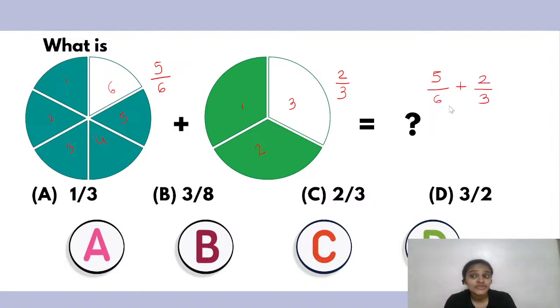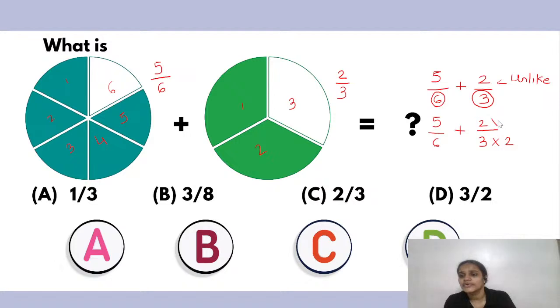So now when we have to do addition, we have to look at the denominators. Since they are unlike, we have unlike fractions. Since they are unlike fractions, we'll have to make the denominators same. So here, for 2 upon 3, I can make the denominator same by multiplying 3 with 2, so 3 2s are 6.